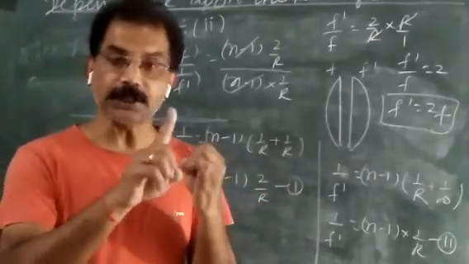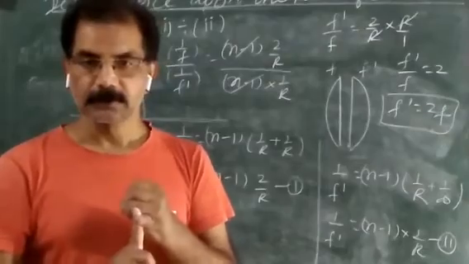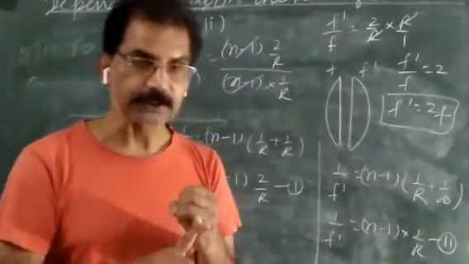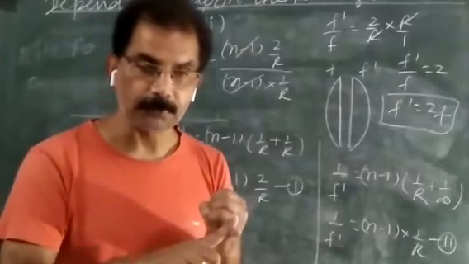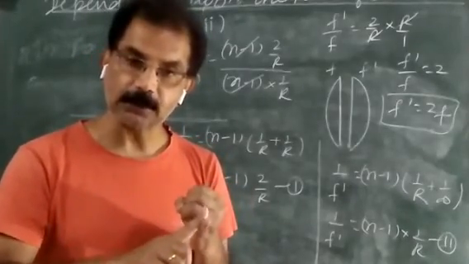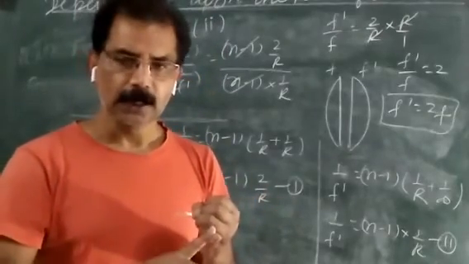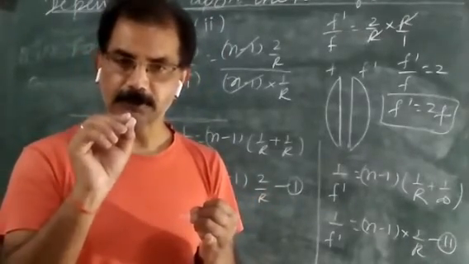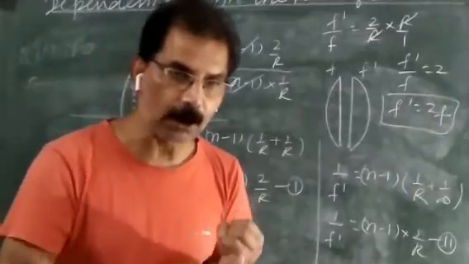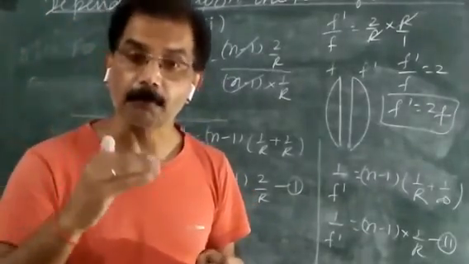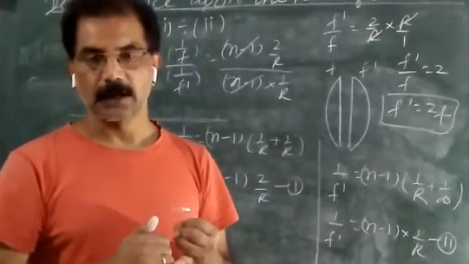And the next one is linear magnification. Actually, linear magnification is the ratio of size of image to the size of object, and it is calculated for either a convex lens or a concave lens.